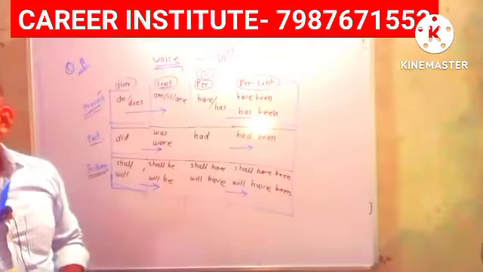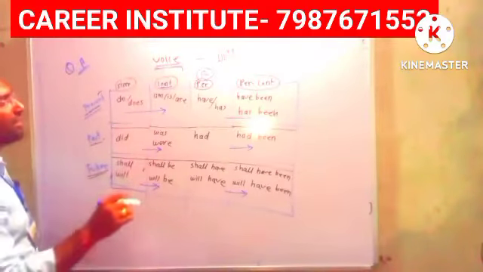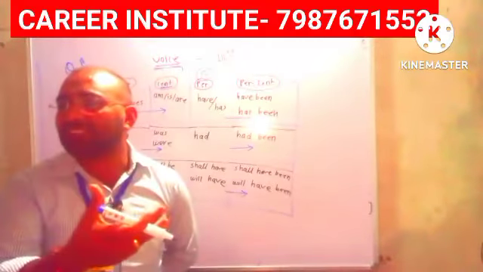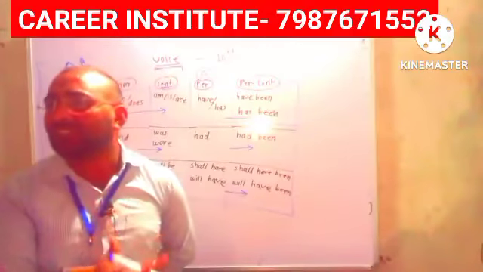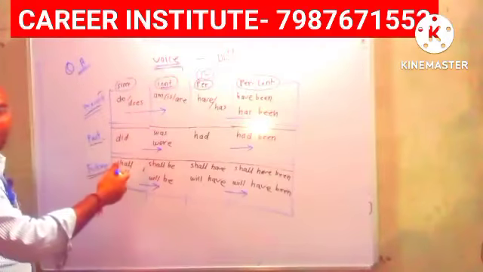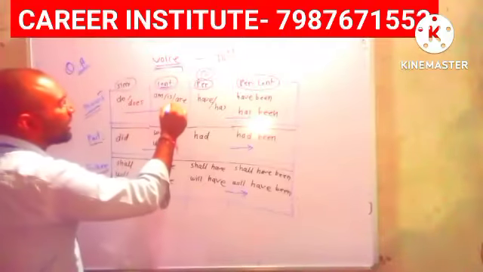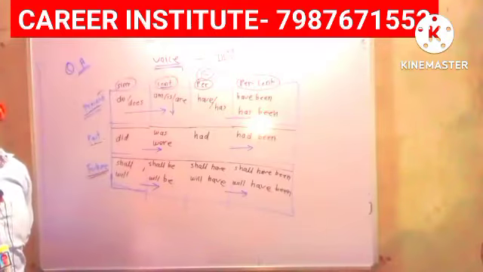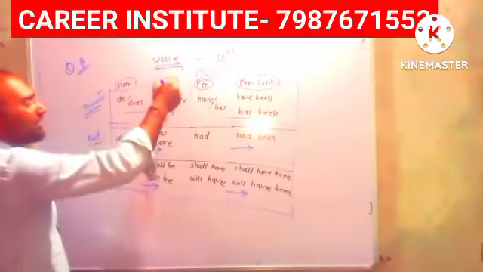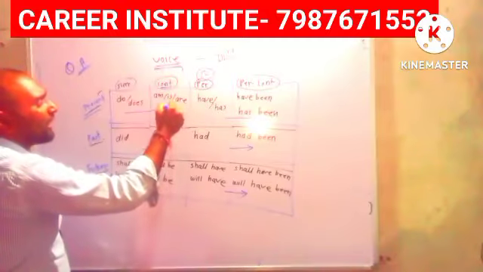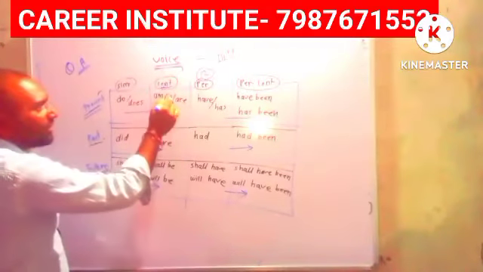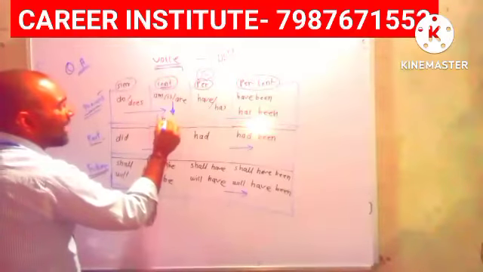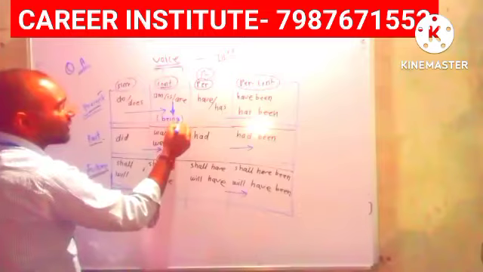This much is clear. Now the second condition. I just told you that there are two types of structure: one for continuous tense and one for non-continuous tense. But if the question is written in continuous tense, we will just convert it into the same tense. Like am, is, are, we have to use am, is, are. Only one thing will be extra: we have to add being, that being structure.